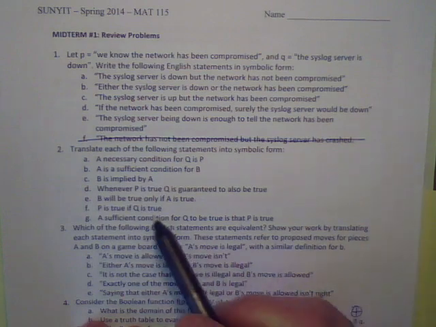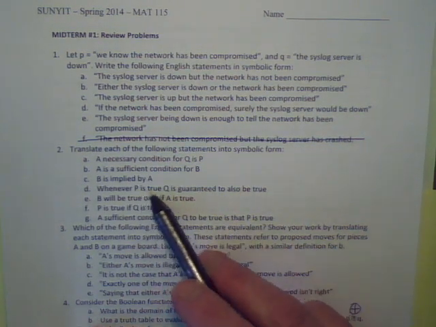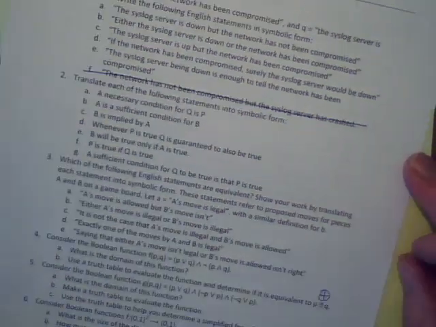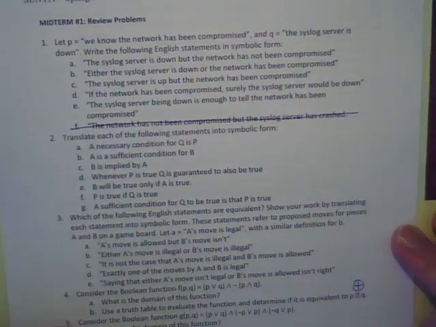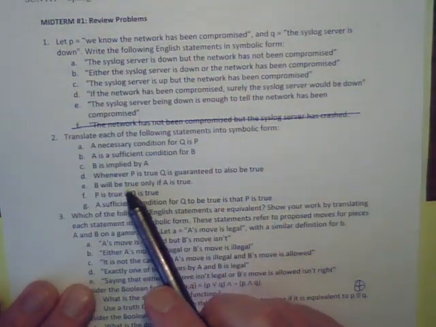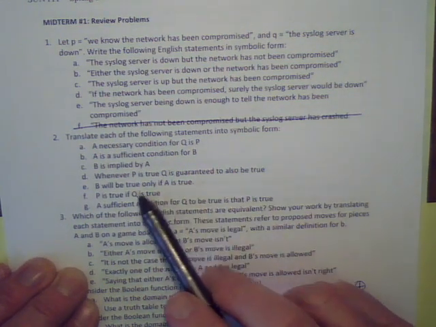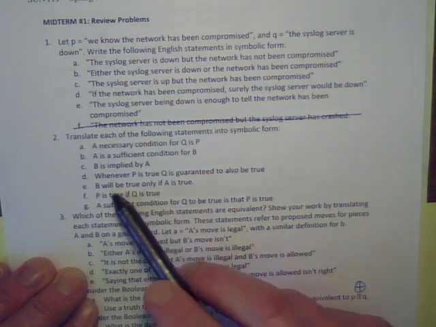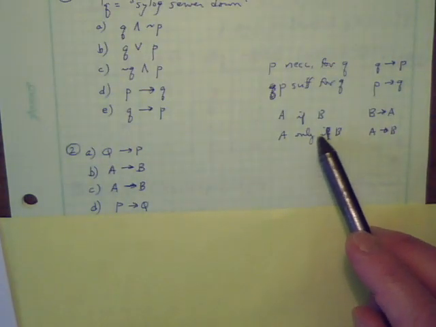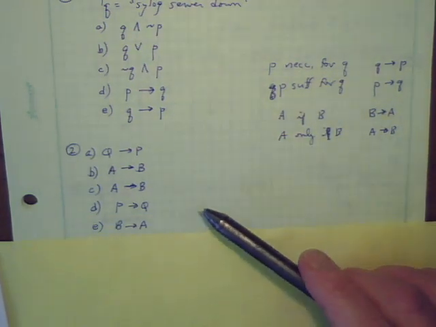For part D, whenever P is true, Q is guaranteed to also be true. That's another way of saying if P, then Q. For part E, B will be true only if A is true. I think that's if B, then A. If we have an only if, that keeps them in the same order. So that's if B, then A.